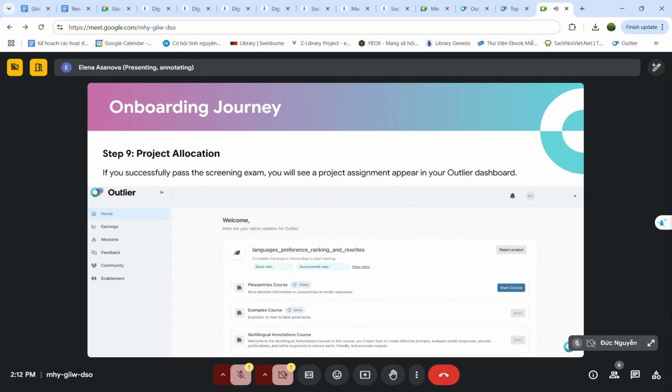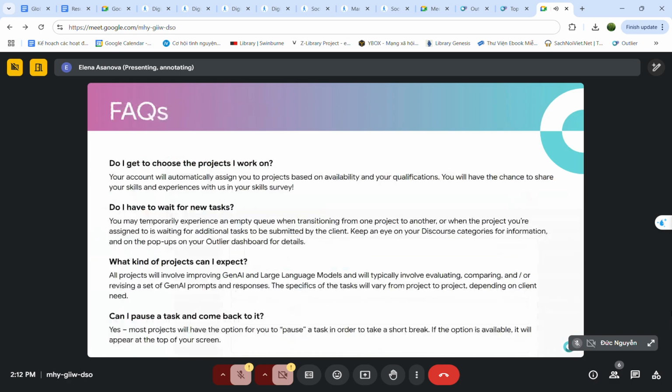Otherwise, you won't be able to work with the required quality in the working projects. So after that, just several questions that I'm usually asked about.